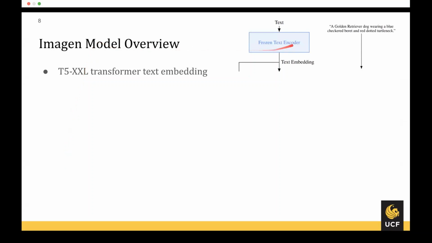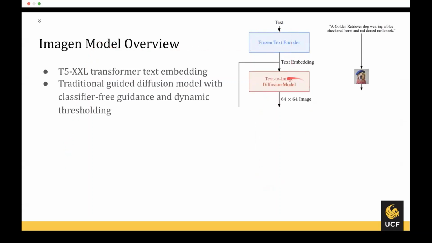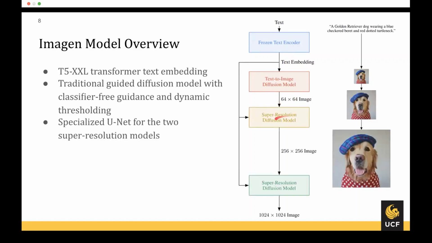Imagen consists of a frozen text encoder and a cascade of diffusion models. The first diffusion model, which we give the text embeddings to, is a traditional guided diffusion model with classifier-free guidance and dynamic thresholding. And then we have two super resolution diffusion models that upsample the 64 by 64 image to a 256 by 256 image and then to a 1024 by 1024 image. And Chase is going to get into more details of the model.